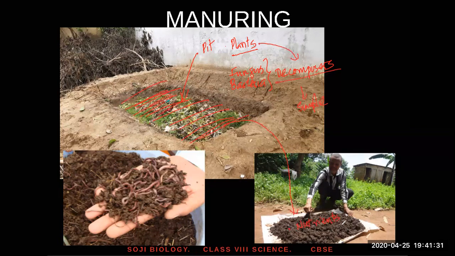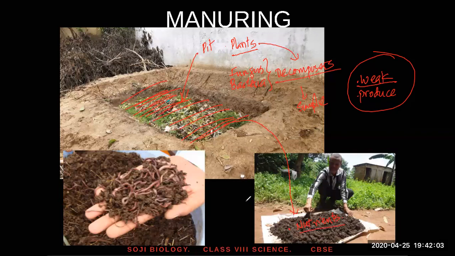And when you add manure to the soil, what will happen? The plants get nutrients. And if you don't put manure, what happens to the plant? In the absence of manure, plants become weak. They become weak, and they may not produce a good amount of grains and fruits. Production goes down. That's the reason you have to put nutrients. When you put nutrients, plants absorb the nutrients and grow faster. Okay, and this is called manure, right?